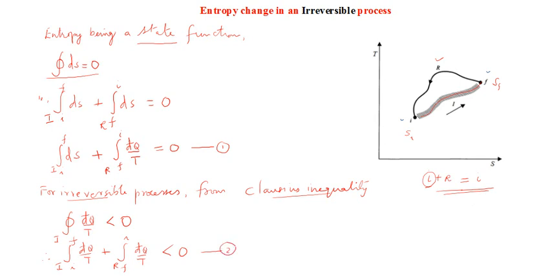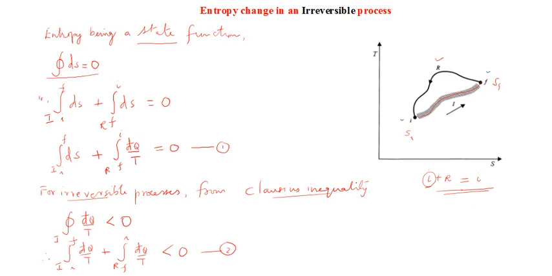Okay, so just understand equation number 1 and 2. Equation number 1 we obtained from the exact nature of entropy, and equation number 2 we obtained from the Clausius inequality that is applicable for any irreversible process. Now one is giving you equal to 0 and the other is telling you that it is less than 0. Now let's do one thing. Let's subtract equation 2 from equation number 1.